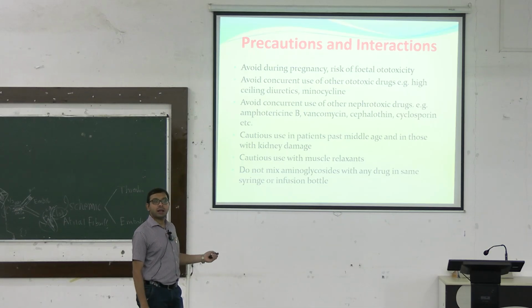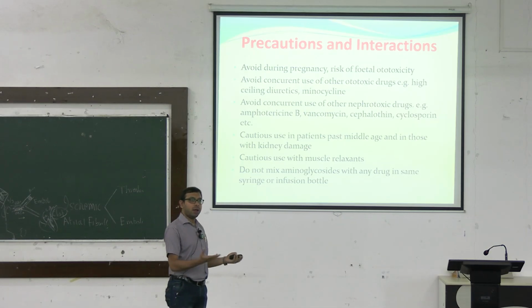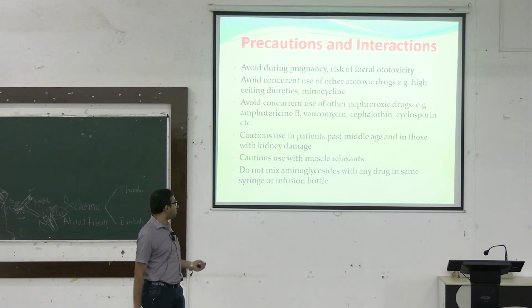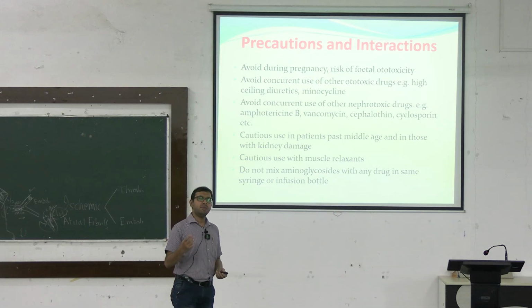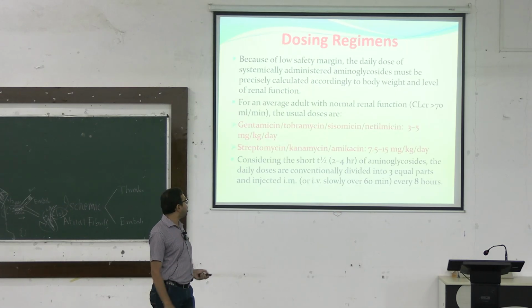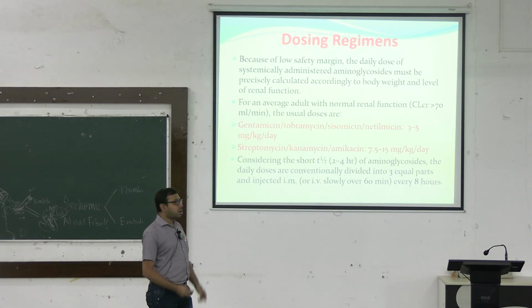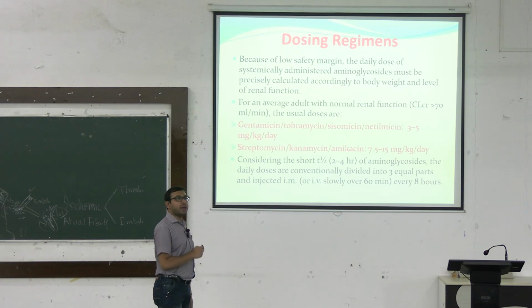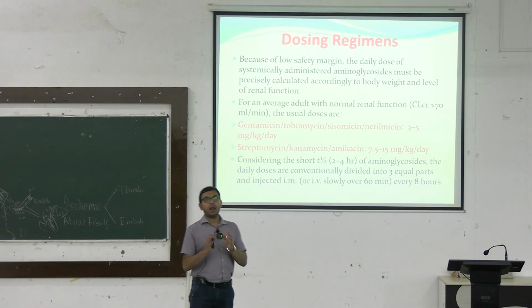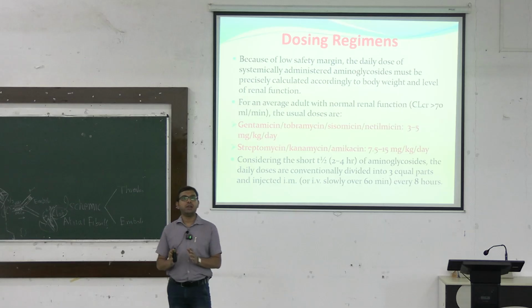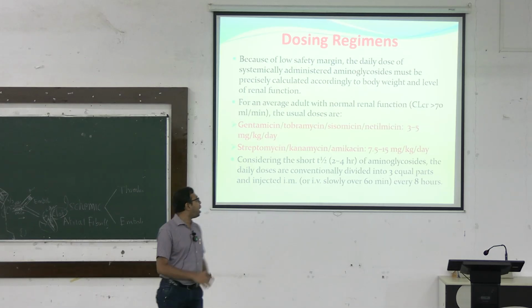Cautious use with muscle relaxants. Already we have discussed this because it already has neuromuscular blockade-like actions. Do not mix aminoglycosides with any drug in the same syringe or infusion bottle because there may be very much interaction with other drugs. Now the dosing regimen: because of the low safety margin, it is a low therapeutic index, low safety margin, for all of the aminoglycosides.